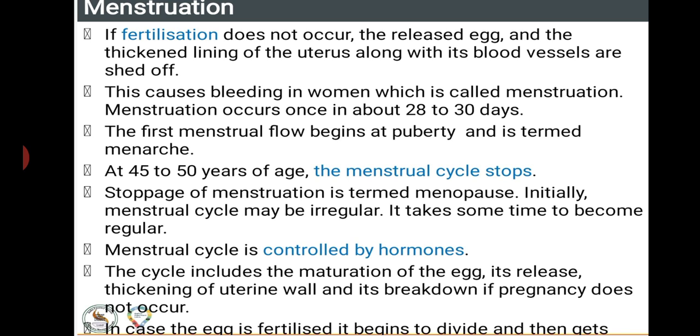As I told, the thickening of the wall in the uterus will start to break down, and thereby you will have menstruation. If the egg is fertilized, it begins to divide and then becomes a zygote. Within the uterine wall, if the egg is fertilized, a baby will start to develop, whereas if the egg is not fertilized, it will start to shed through bleeding.